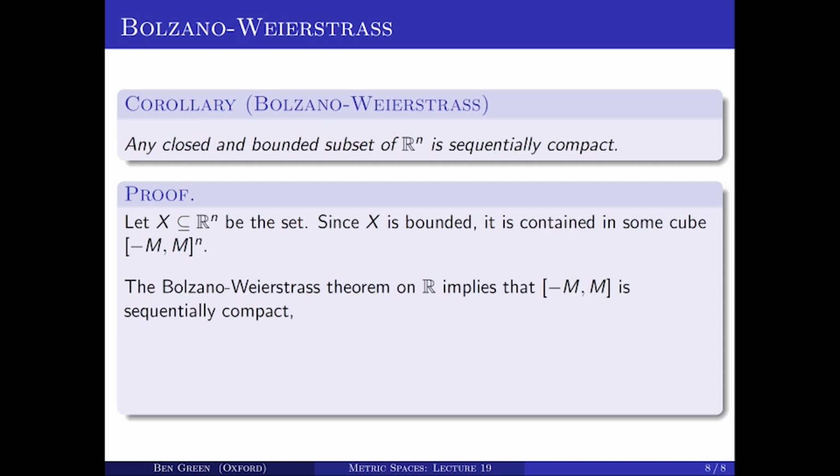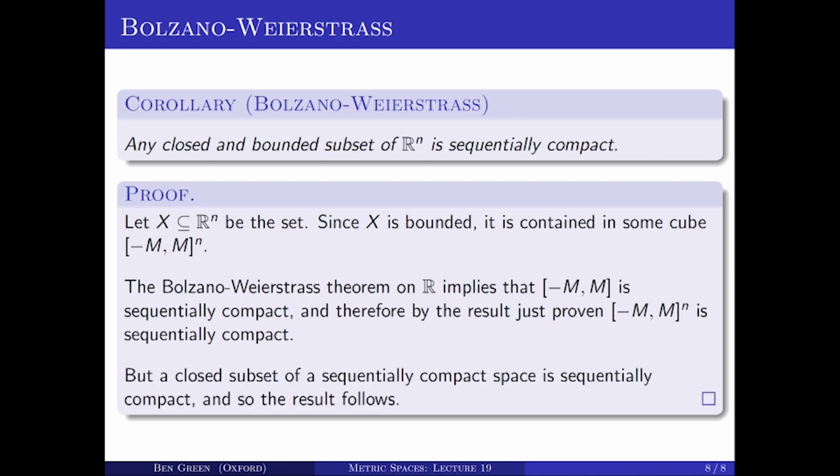But I've just shown that the product of two sequentially compact metric spaces is compact. By a trivial induction, the product of n sequentially compact spaces is also sequentially compact. Therefore, the cube [-m, m]^n is a sequentially compact metric space.